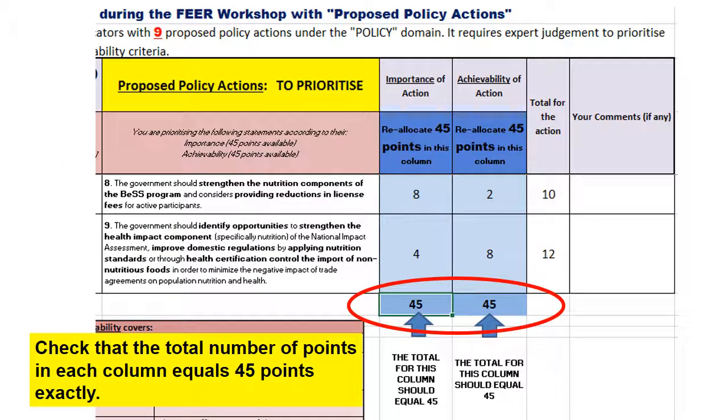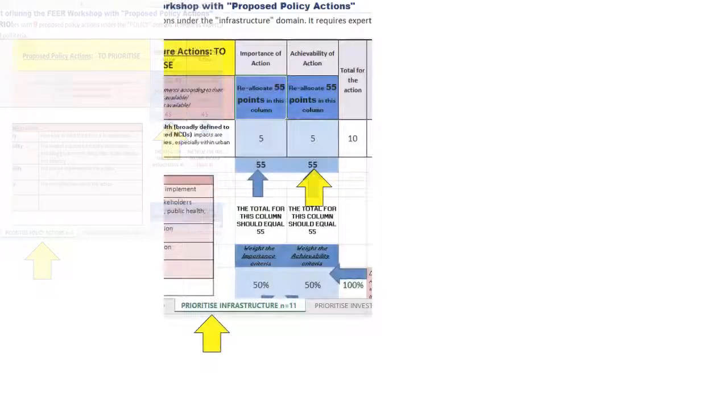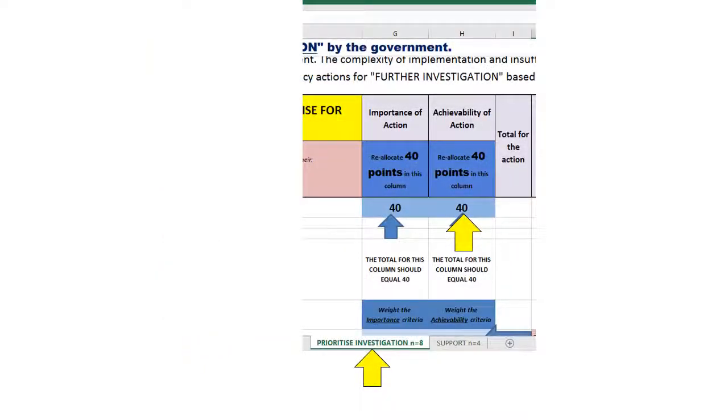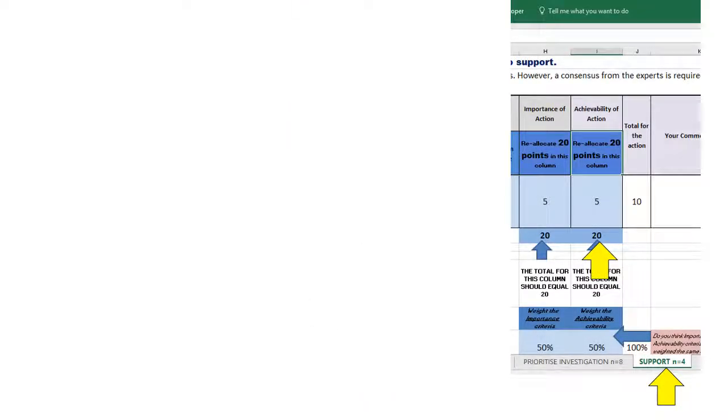Please remember to check that the total number of points in each column equals exactly 45 points for the proposed policy actions under the policy domain. Please be informed that the points to be allocated under importance of action and achievability vary depending on the tab. For example, Prioritize Policy Action will require 45 points. Prioritize Infrastructure will require 55 points. Prioritize Investigation, 40 points. And Support, 20 points.